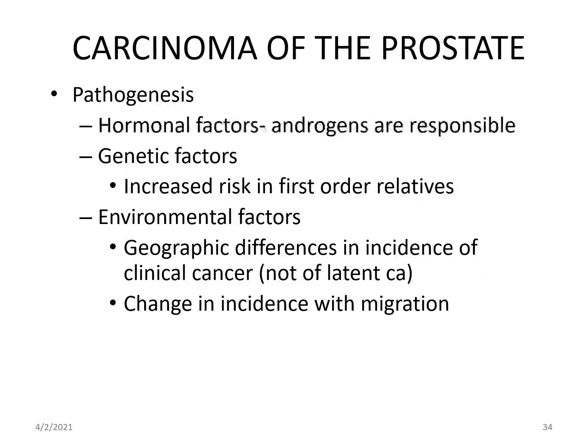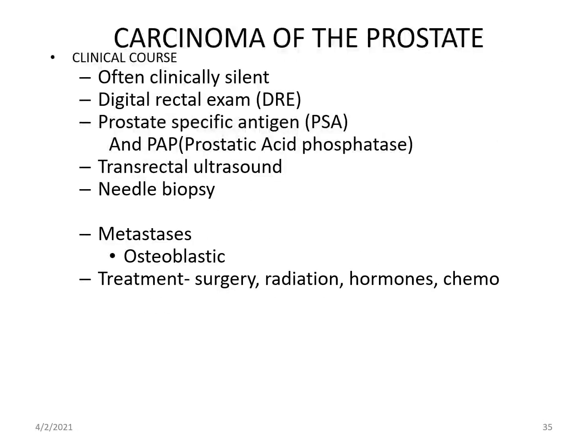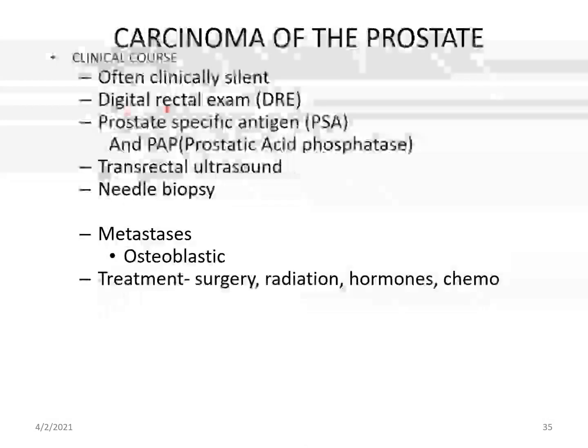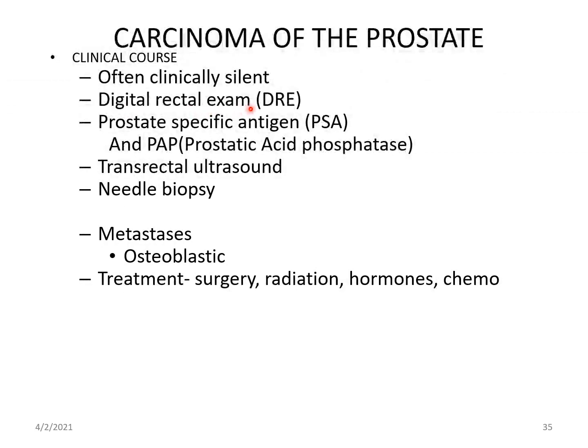Pathogenesis: again hormonal factors, androgens, genetic factors, and environmental factors. These are all factors related to carcinoma of the prostate. How do we diagnose carcinoma of the prostate? Often they are clinically silent. The patient does not have any symptoms, only perhaps difficulty in passing urine or nocturia. So first a digital rectal examination is done, in which the prostate is palpable. Tumor markers such as PSA and PAP, then transrectal ultrasound may be done, and a needle biopsy is done. This is how carcinoma of the prostate is diagnosed.